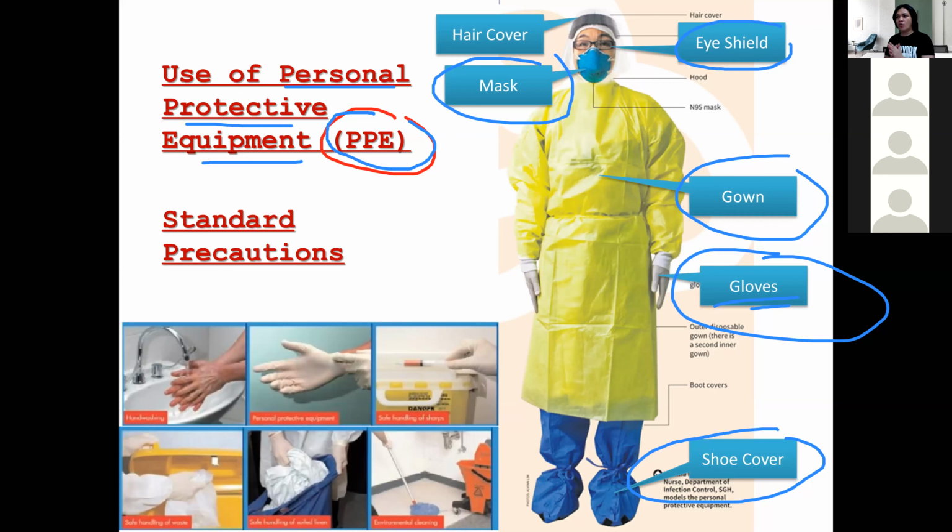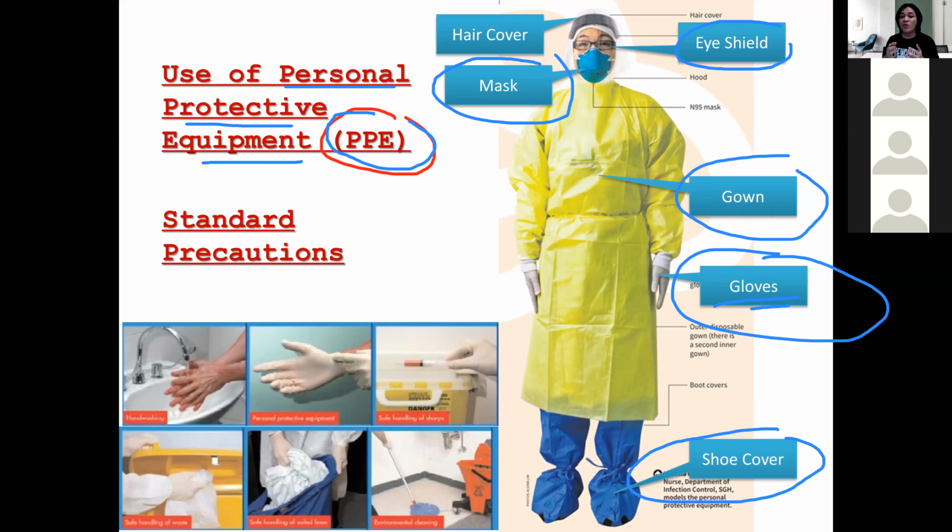The most common way in which a microorganism is transmitted to another patient is through direct contact, as I mentioned earlier. When you touch the patient, when you touch the wound, you might get the infection. Why? It is direct client contact. Now, if the microorganism is transmitted through direct contact, what are you going to wear? Technically, you don't want to touch the wound. That's why you wear a gown or you wear gloves.